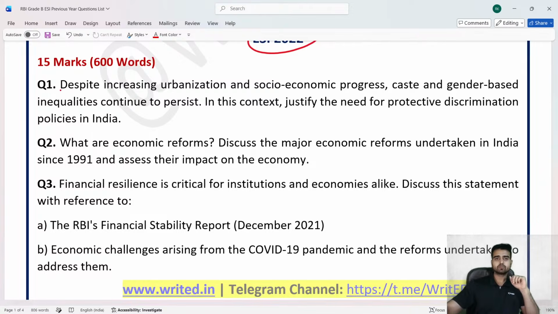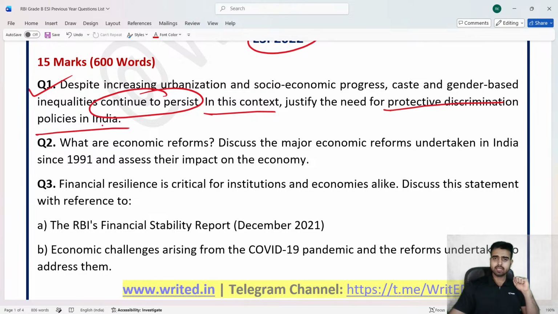15 marker, three questions. The first question was, despite increasing urbanization and socio-economic progress, caste and gender-based inequalities continue to persist. In this context, justify the need for protective discrimination policies in India. ठीक है? Again, यहाँ पे किस चीज की बात हो रही है? Protective discrimination such as reservation, women reservation, etc. Now, this year as well, if you know, the women's reservation bill was in the news. It came on the floor of parliament but couldn't be passed. ठीक है? So these kinds of protective discrimination policies are there.